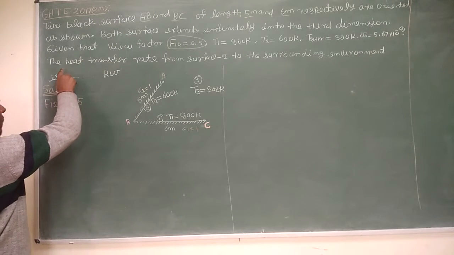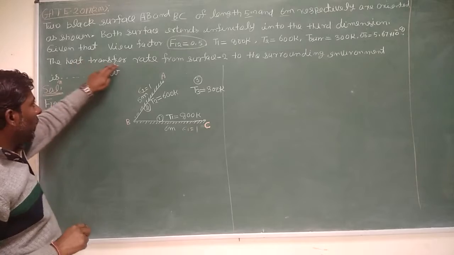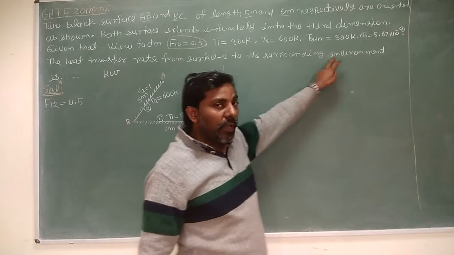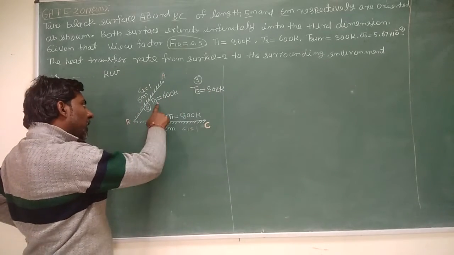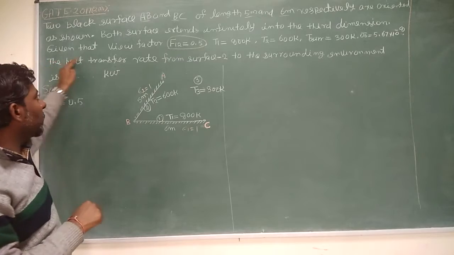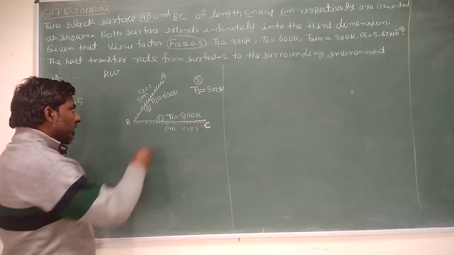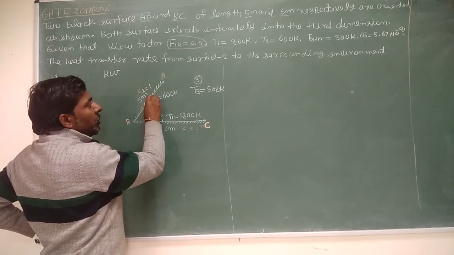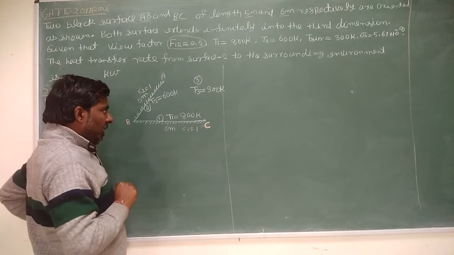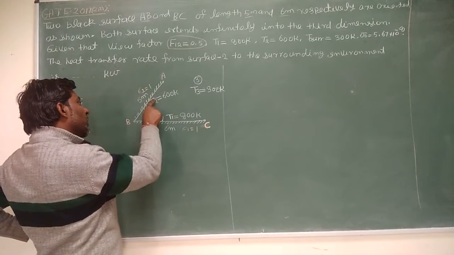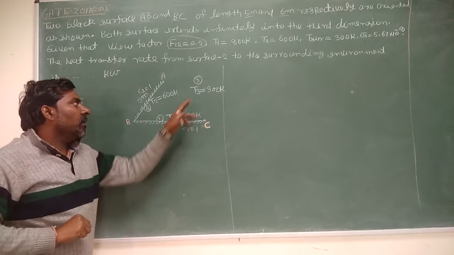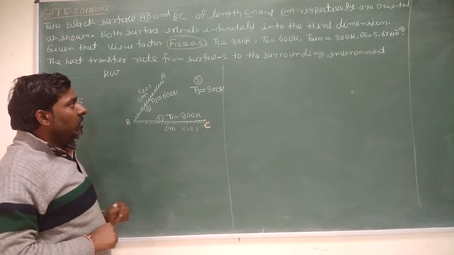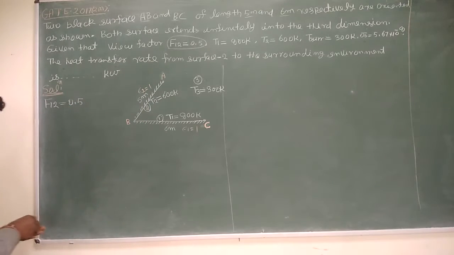Then what is being asked is the heat transfer rate from surface 2 to the surrounding environment. So 3 is the surrounding and 2 is surface 2. They are asking the net heat transfer rate from surface 2 to the surrounding, which means the net heat transfer rate between surface 2 and 3, since you have given the name 3 to the surrounding. That is your answer. Okay, let us come on.